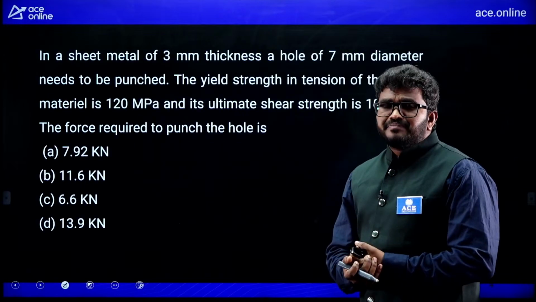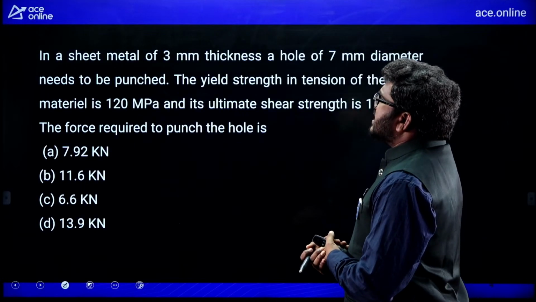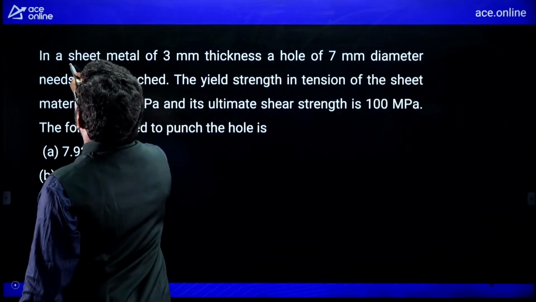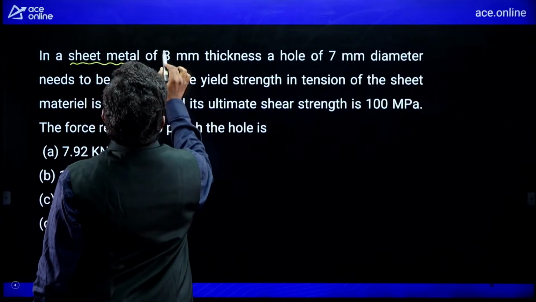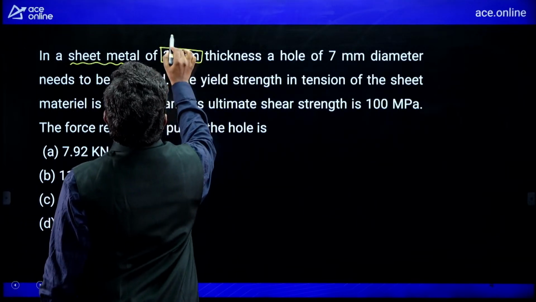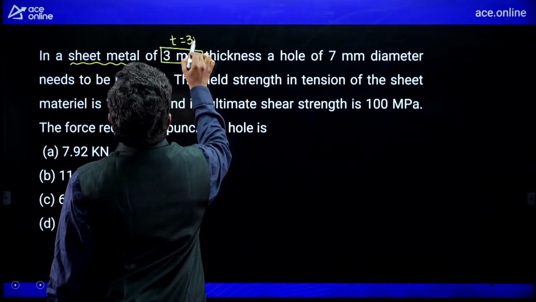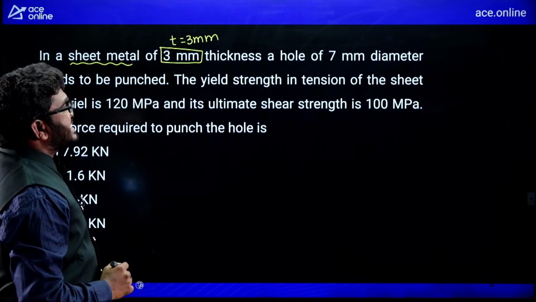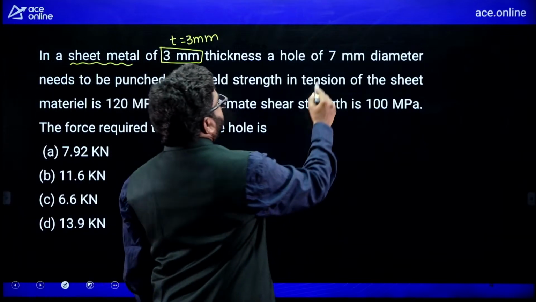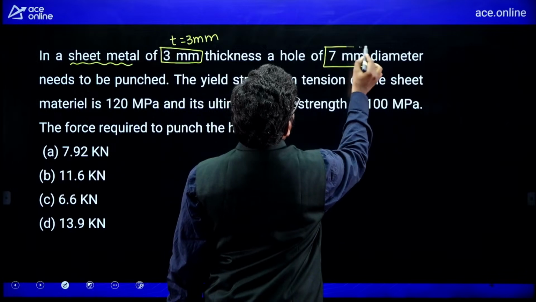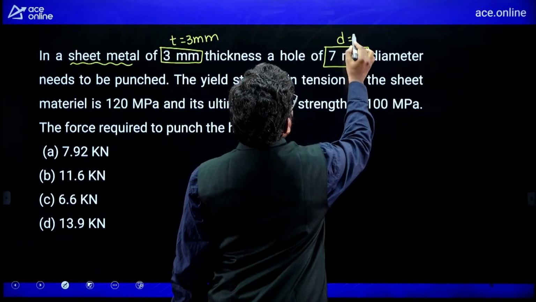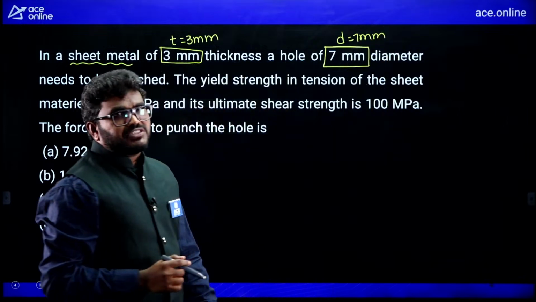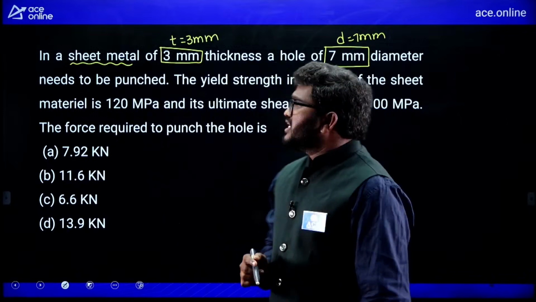Now see here, in a sheet metal operation of 3 mm thickness. This question is related to sheet metal operation. Sheet thickness is given as 3 mm, and a hole of 7 mm diameter needs to be punched.